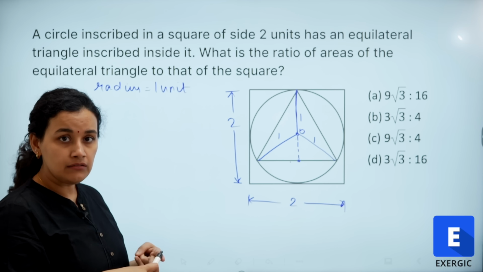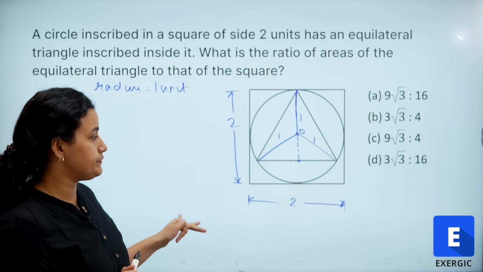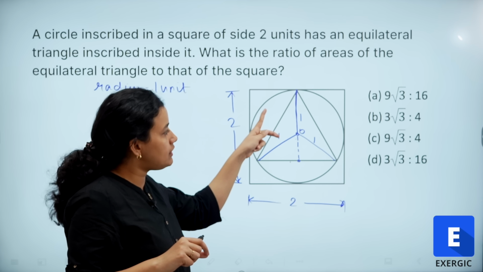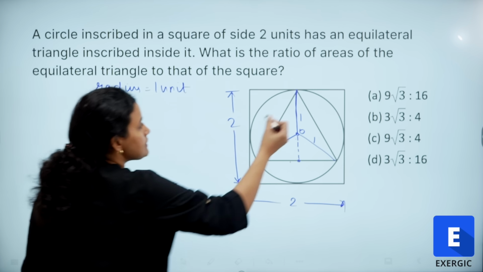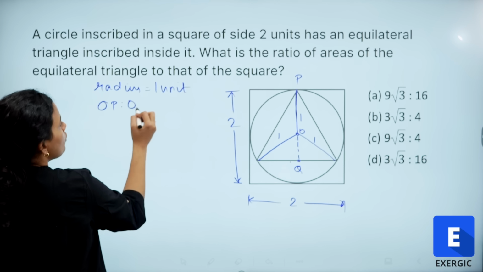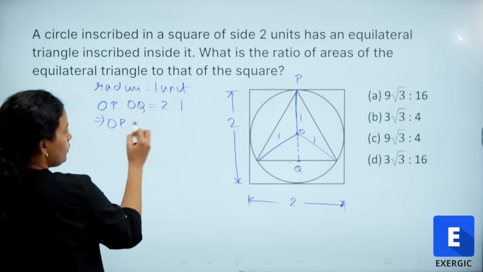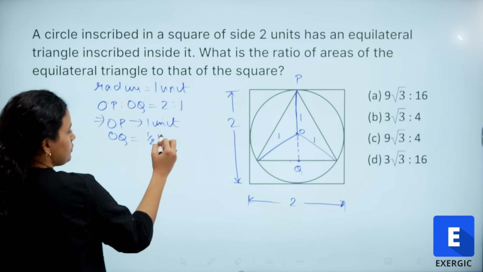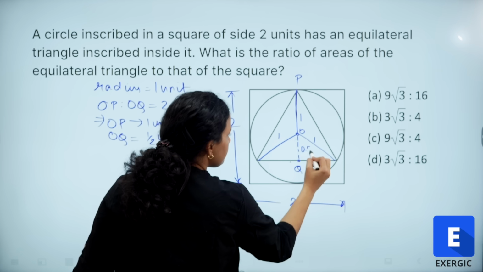Suppose this is O and the altitude, median, perpendicular bisector, everything is same for an equilateral triangle, and this point O is actually going to be the centroid of this equilateral triangle. So, I know that the ratio is going to be 2:1. So if I consider this point to be P and this to be Q, so OP is to OQ is going to be 2:1, and I have OP as 1 unit, right, because it is the radius. So I can take OQ to be half unit or 0.5, right. So this is going to be 0.5.